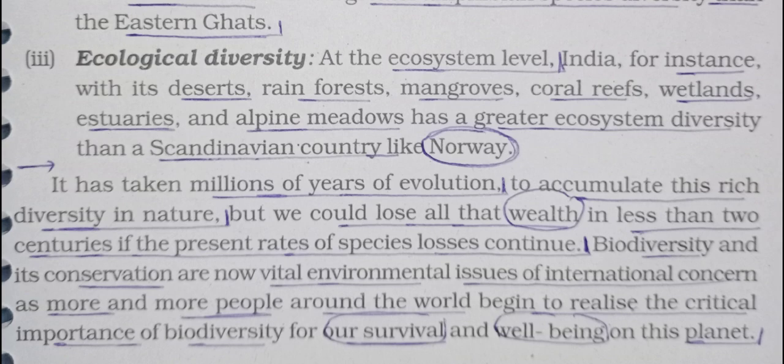Next, biodiversity and its conservation are now vital environmental issues of international concern as more and more people around the world begin to realize the critical importance of biodiversity for two things: first our survival, and second our living, meaning well-being, on this planet. So this paragraph is also important.